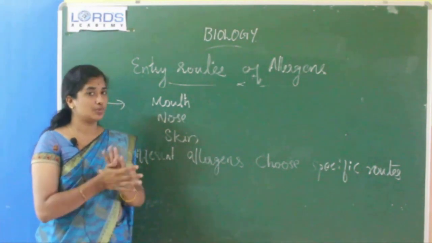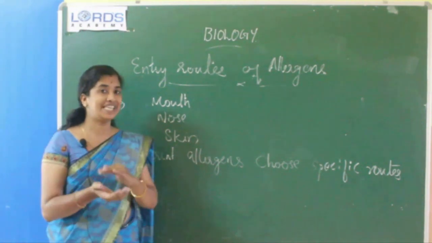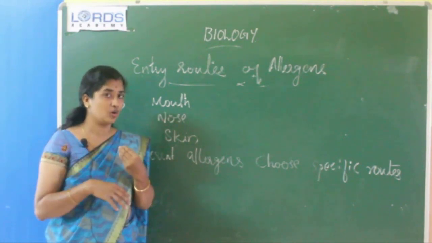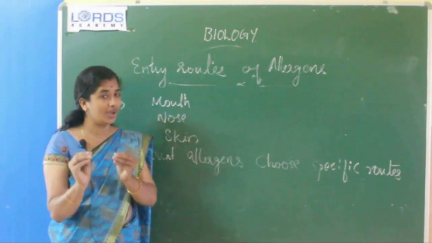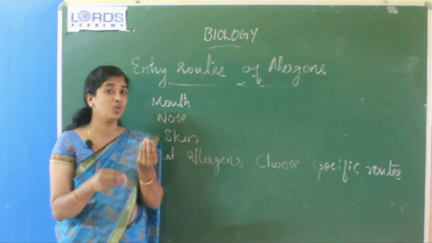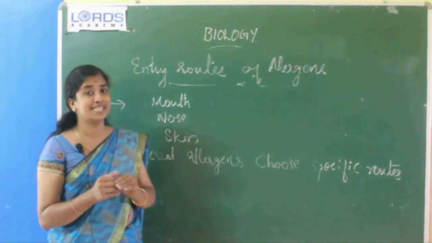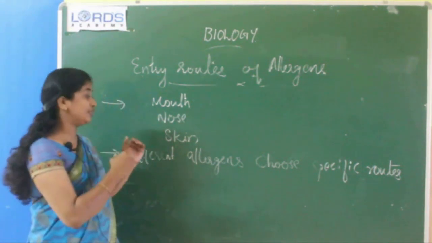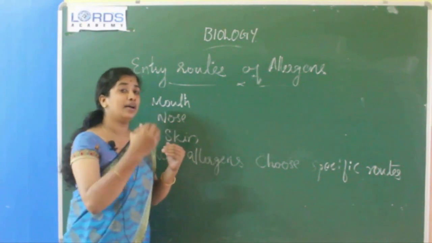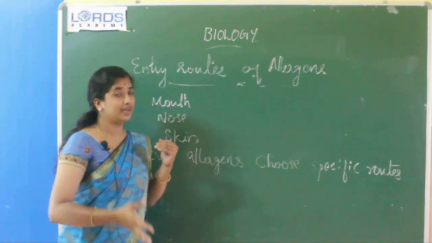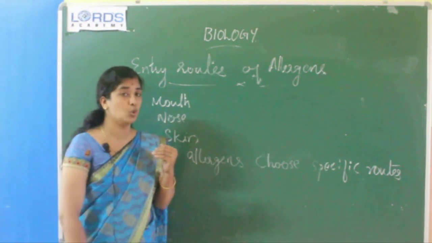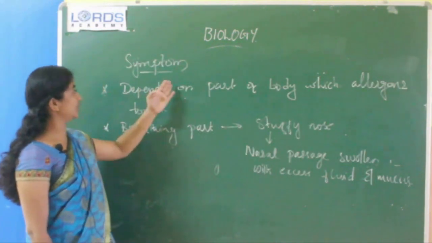Main sources we know, mouth, nose, skin, etc. Maybe through the mouth it will enter our body, then it will lead to allergy. Then maybe through the nose it will enter our body, then lead to allergy. Then maybe through skin. Different allergens choose different, specific routes of entry for the allergy. Then next about symptoms of allergy.